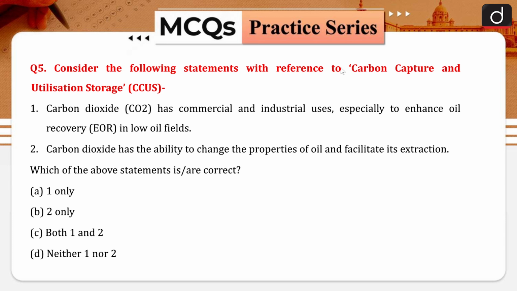Consider the following statement with reference to carbon capture and utilization storage. Carbon dioxide has commercial and industrial uses, which is true, especially to enhance oil recovery in the oil fields. We just talked about it. If oil fields are alkaline, then carbon dioxide can be used for that. Carbon dioxide has the ability to change the properties of oil and facilitate the extraction.